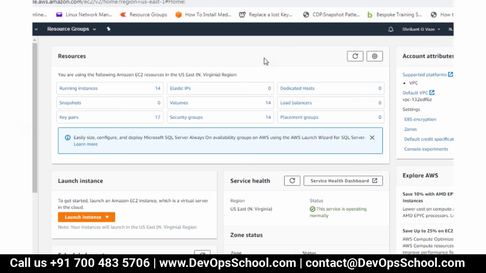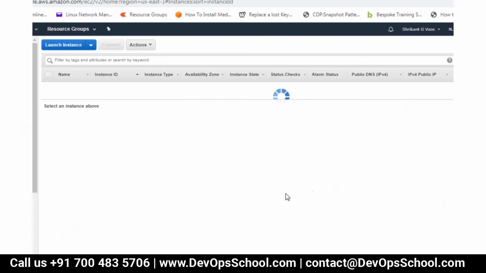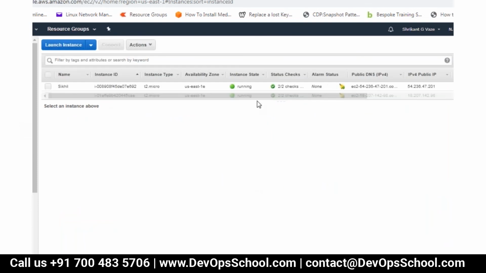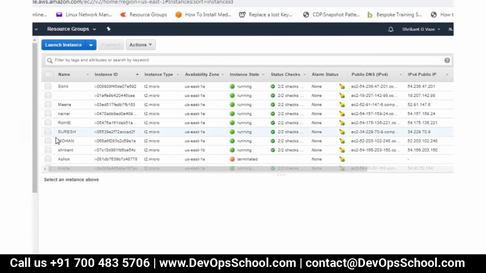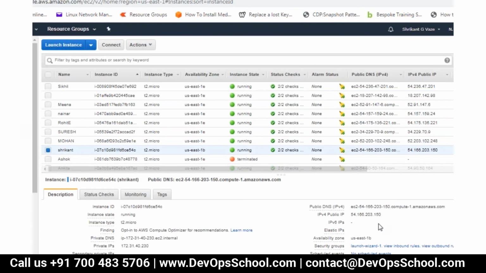Srikanth, can someone give me the domain name or the complete name of the computer we need to give for remote desktop connection? Just give the public IP. On the right side, you will see a public IP, like here. Don't give the private IP. This is a public IP, or this name also you can give, the public DNS name.